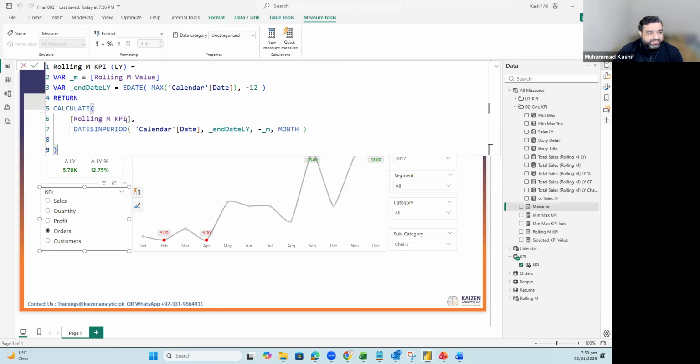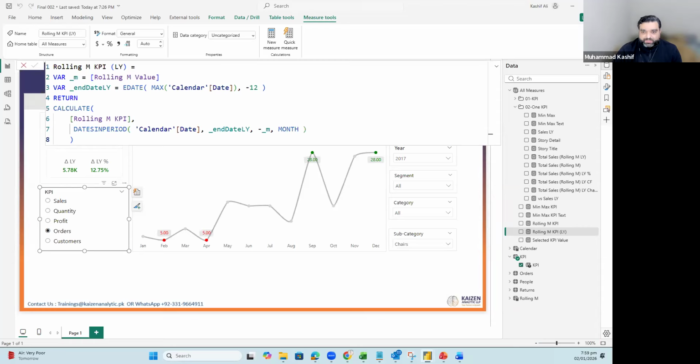Okay, just this part is changed. Nothing else. Just this part is changed. So the rolling M months for the KPI is calculated, and this measure is calculating the rolling M months for the previous year. Okay.